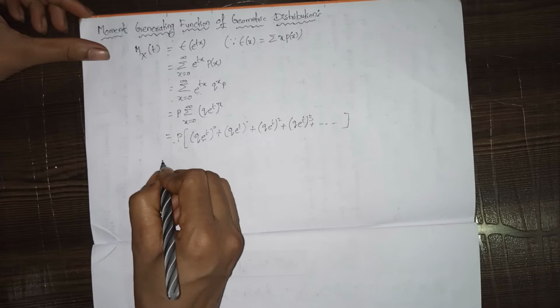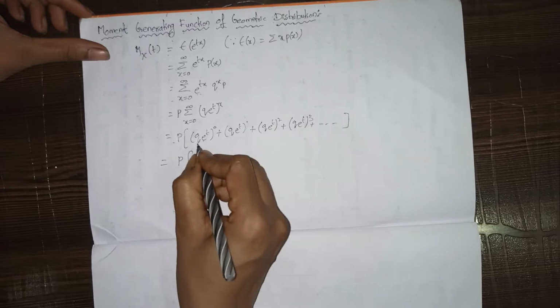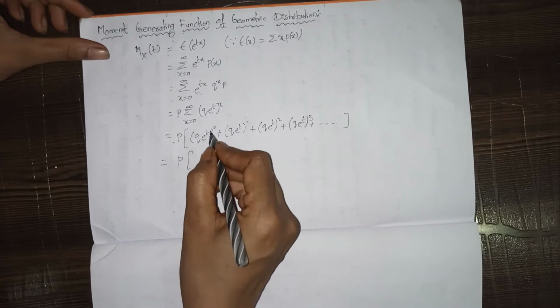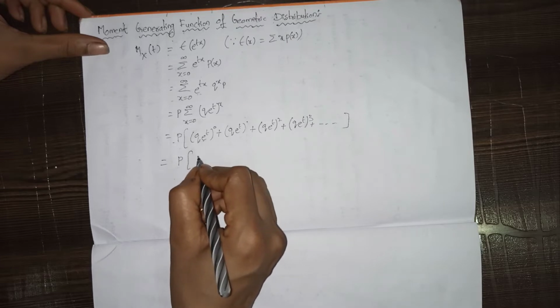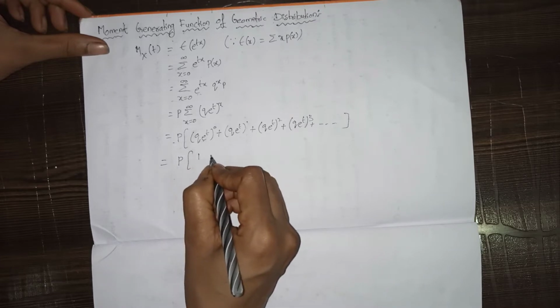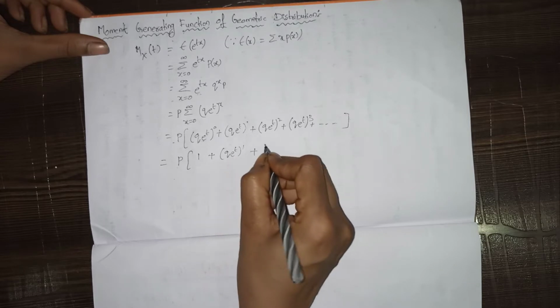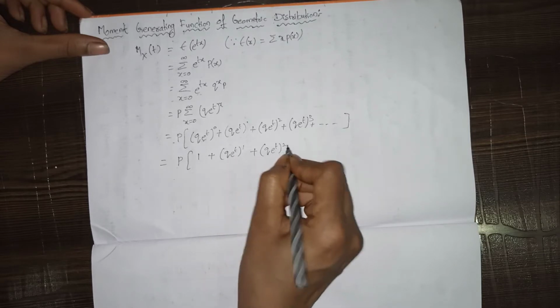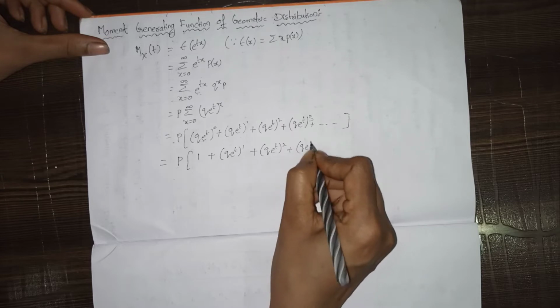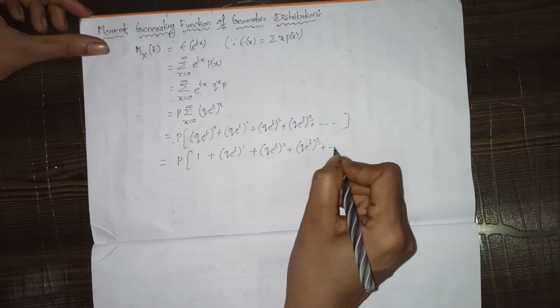Okay, so that equals p into (q e^t)^0, and anything to the power 0 is nothing but 1, plus (q e^t)^1 plus (q e^t)^2 plus (q e^t)^3 plus and so on.